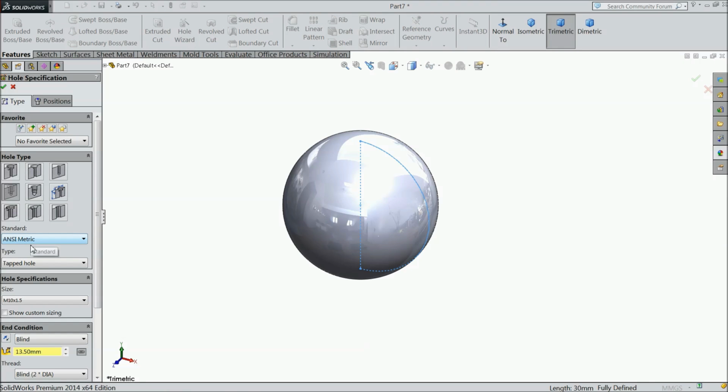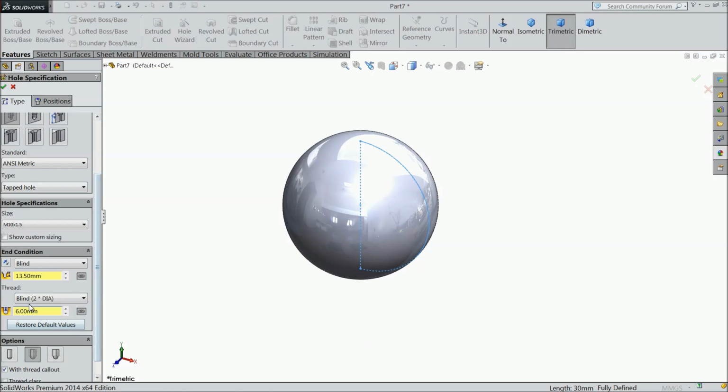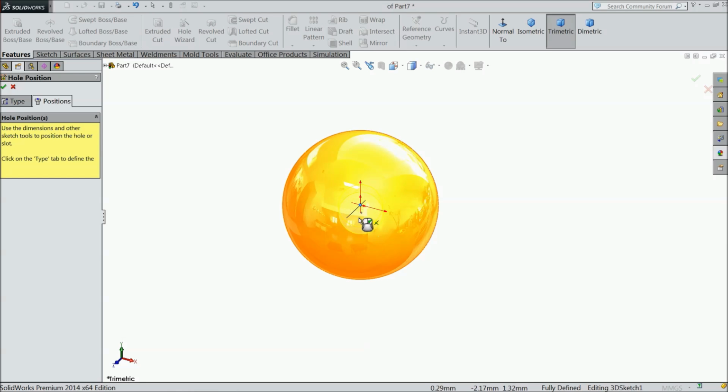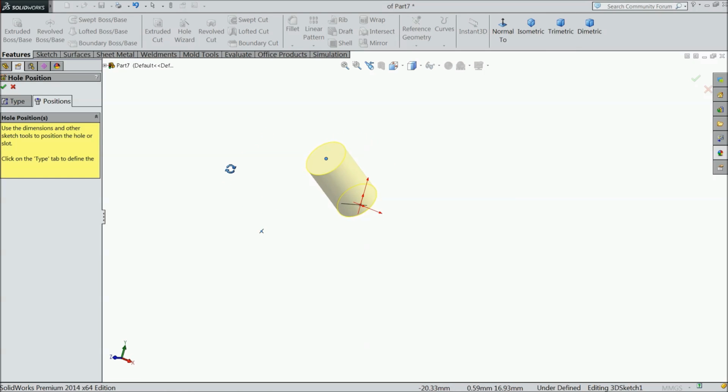Choose straight tap metric M10 by 1.5 mm. Blind length 13.5 and thread up to 6 mm. Go to position, select 3D sketch. Select this point, center point and any point select. See this center point and this selected. Select OK.